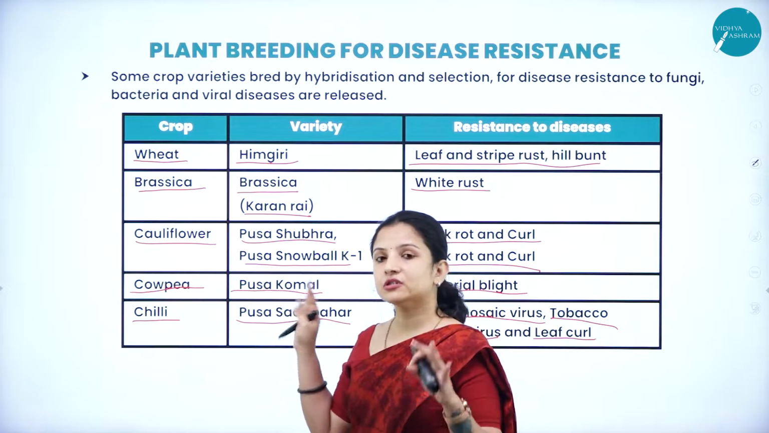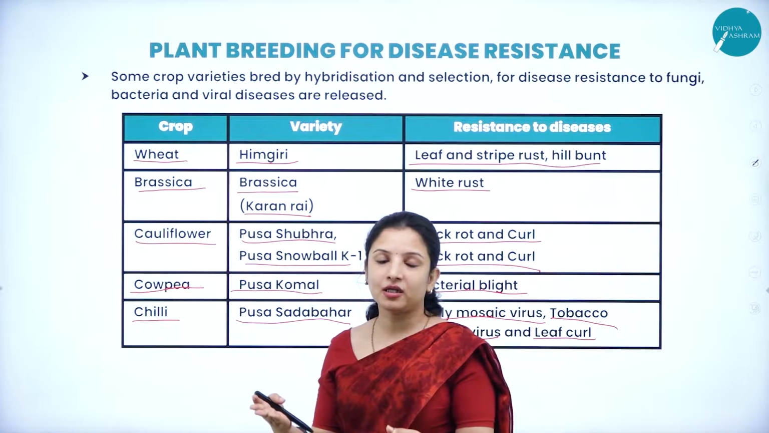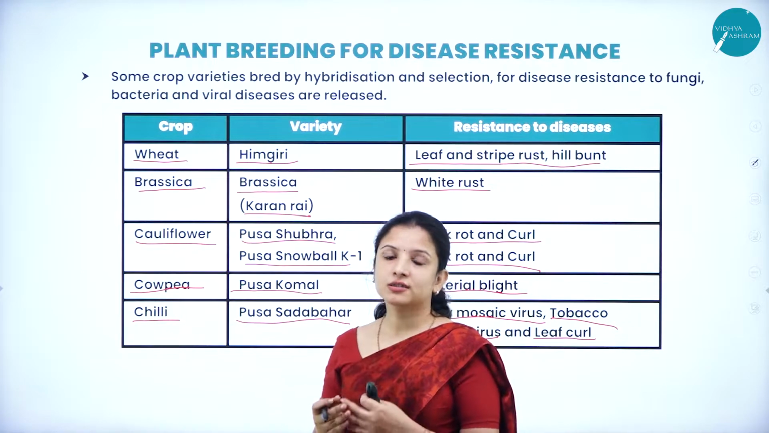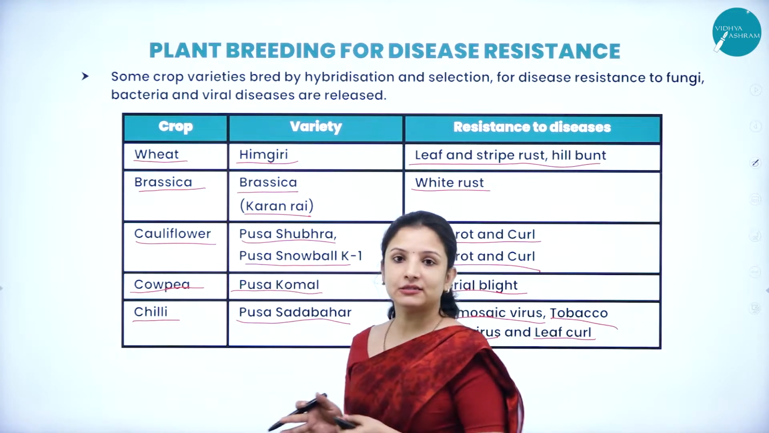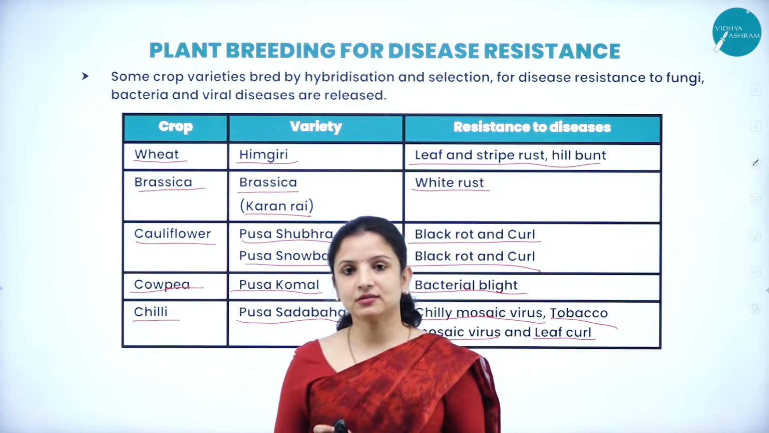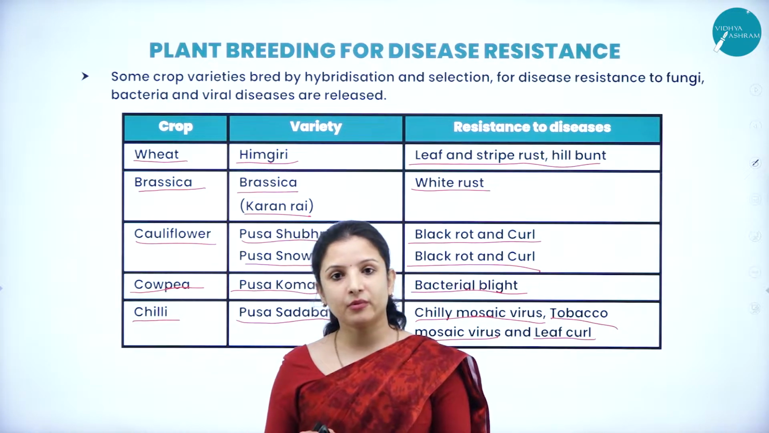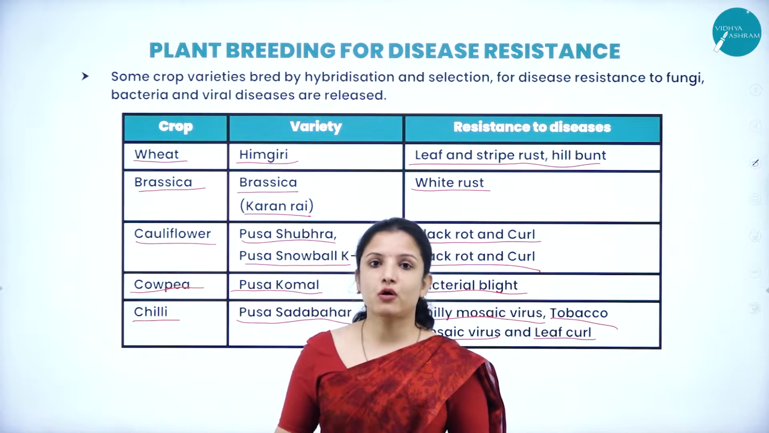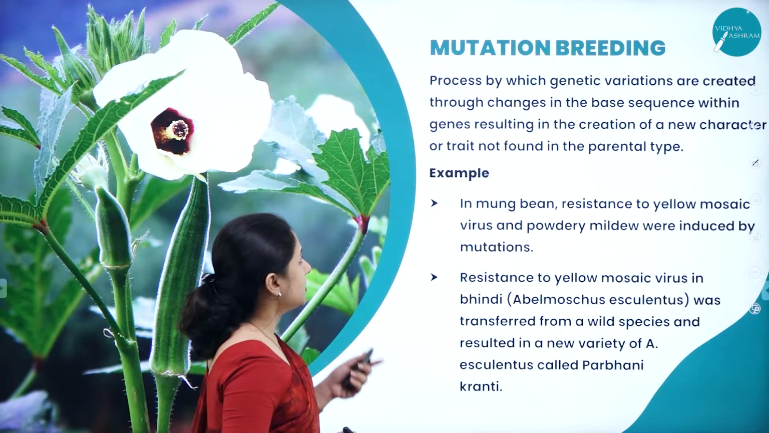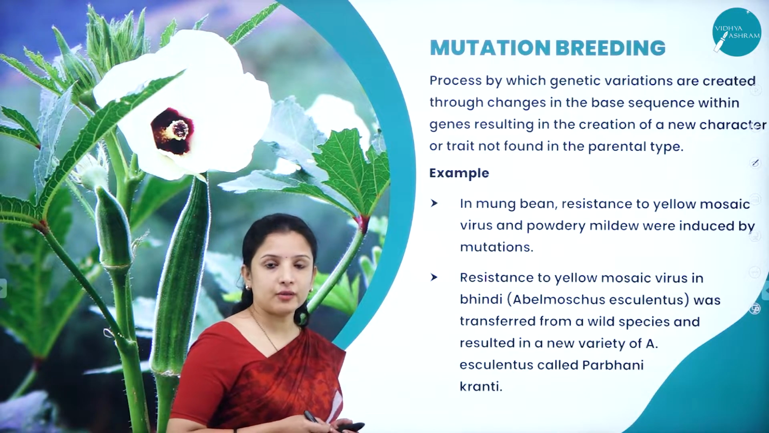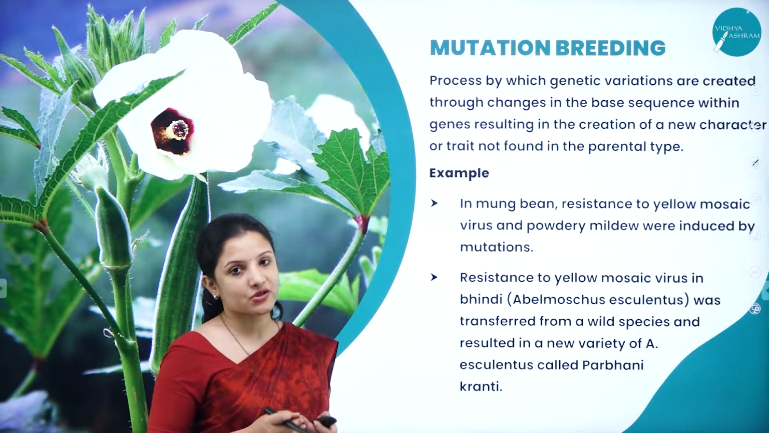Why? Because the farmers will not have to spend extra money to buy products to prevent these diseases. And also, if disease is less, then the yield that the farmer will get will also be of good quality. So that is one. Next, they also follow one more technique, which is called mutation breeding.